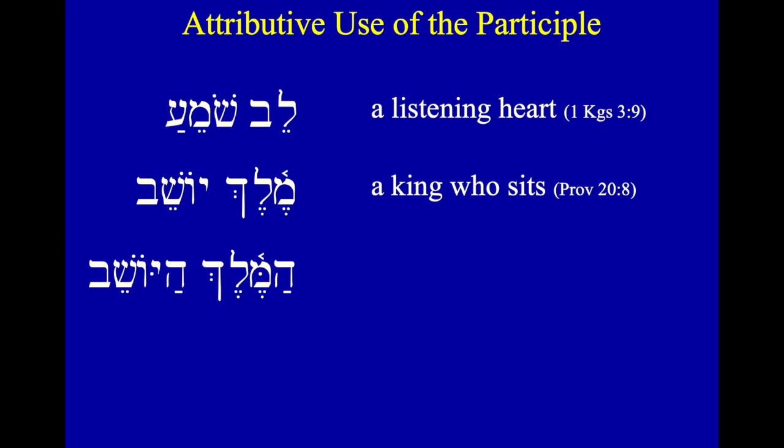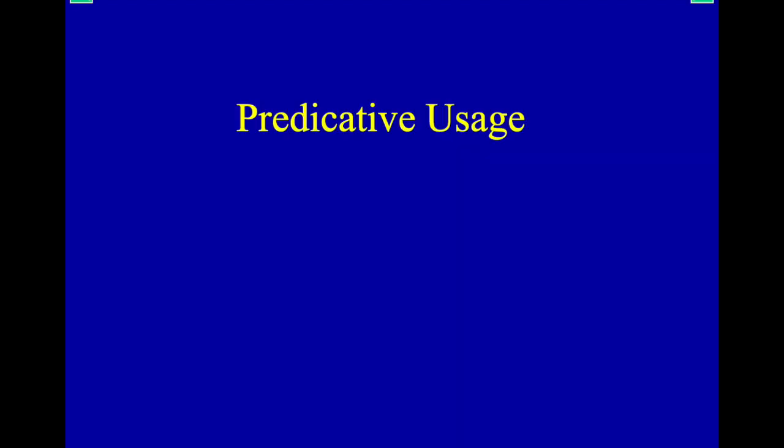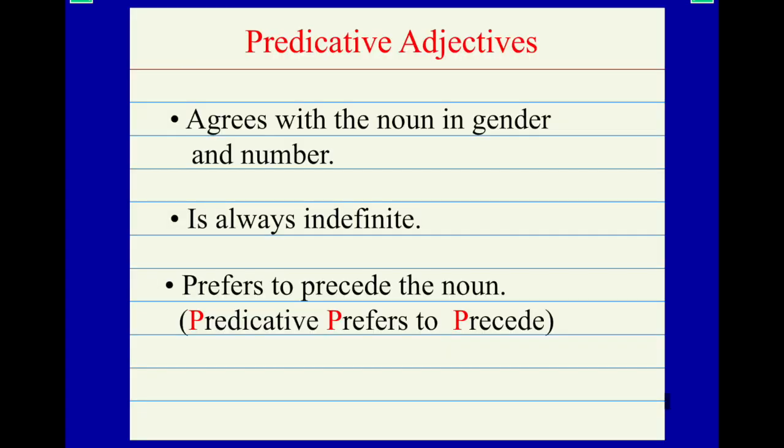But ha-melech ha-yoshev, the king, the sitting one. That would be the king who sits. Notice we have our definite article. Both of them have the definite article. They agree in definiteness. That is attributive. Remember, predicative usage: the predicate prefers to precede and does not agree in definiteness.